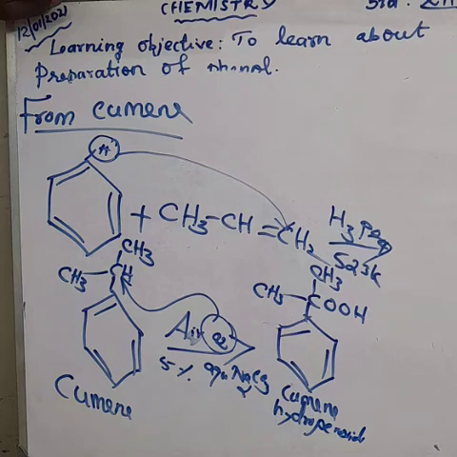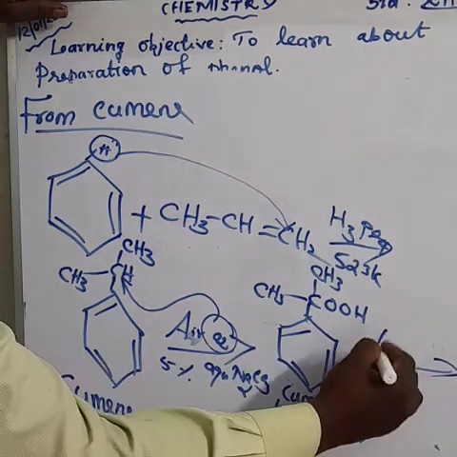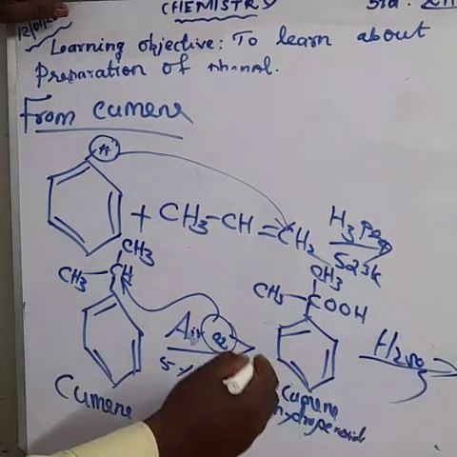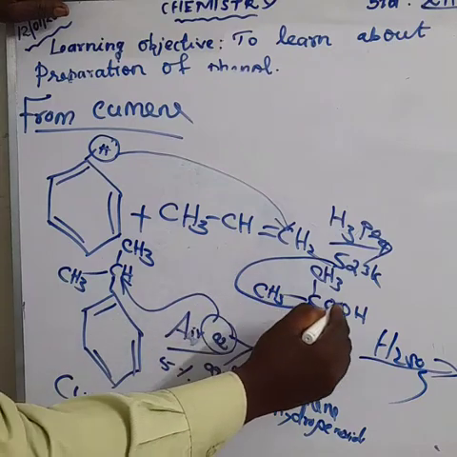Cumene hydroperoxide undergoes acid hydrolysis, otherwise adding sulfuric acid. It is divided into two products.